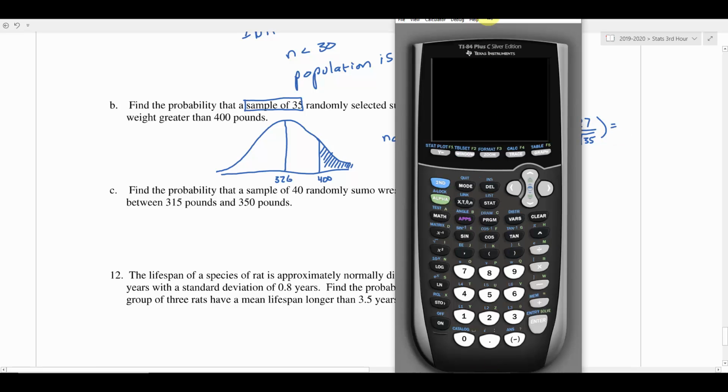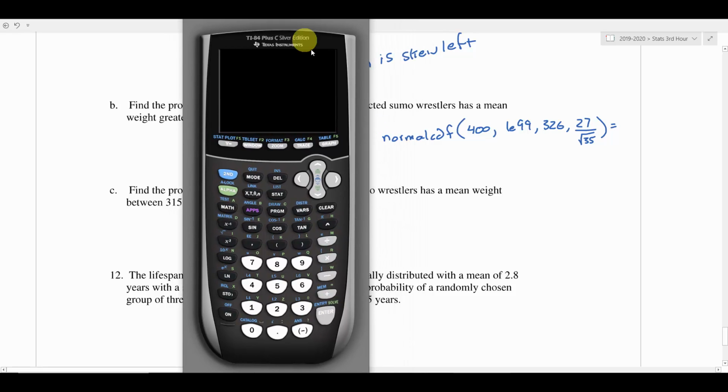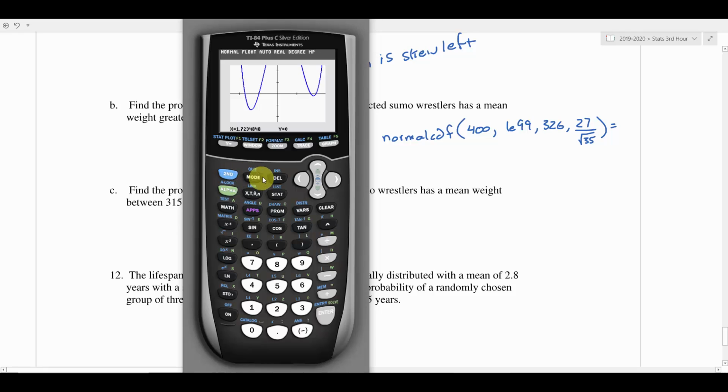So I'm going to grab my calculator, move that over here. Let's go do a normal CDF real quick. You probably don't need to see this. You probably know how to do this already. But just in case you want to see it one more time, this is it. Okay, so we've got 400, and then 1E99.